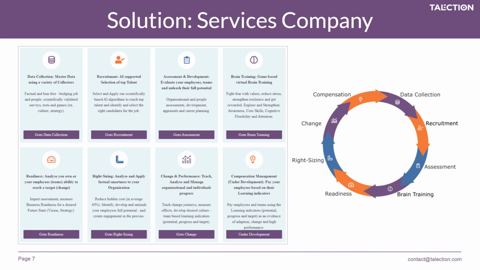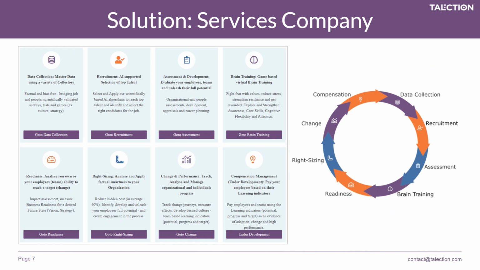and in several pilots. So with the same data collection, you have recruitment, which runs AI-supported selection for talent. You can do assessments and development. You have the skills training as you have for individuals, but here you can group several individuals into teams.